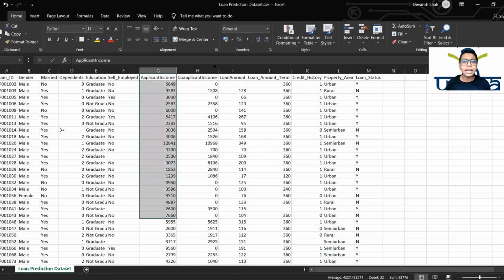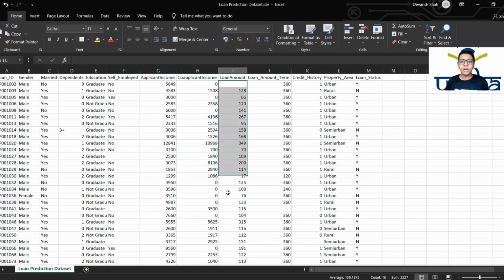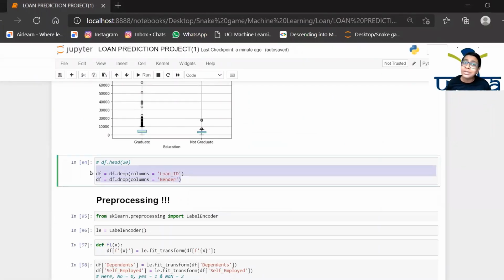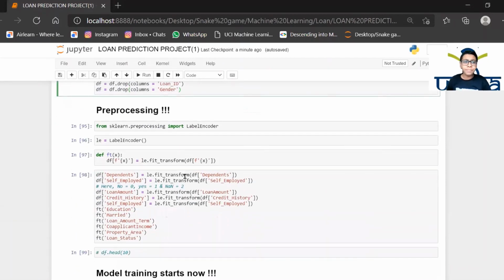Then we have applicant income, co-applicant income, loan amount, and all. We are going to predict this thing. As we do not need these two, I would color these two columns, so that's why we are dropping these two columns. We are removing them. Good to go.